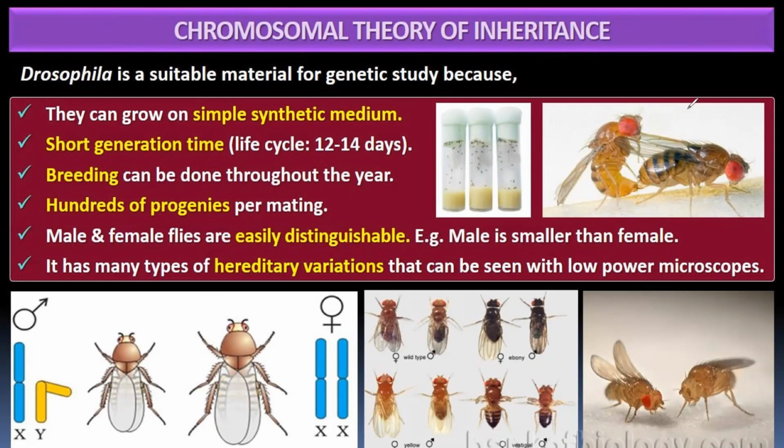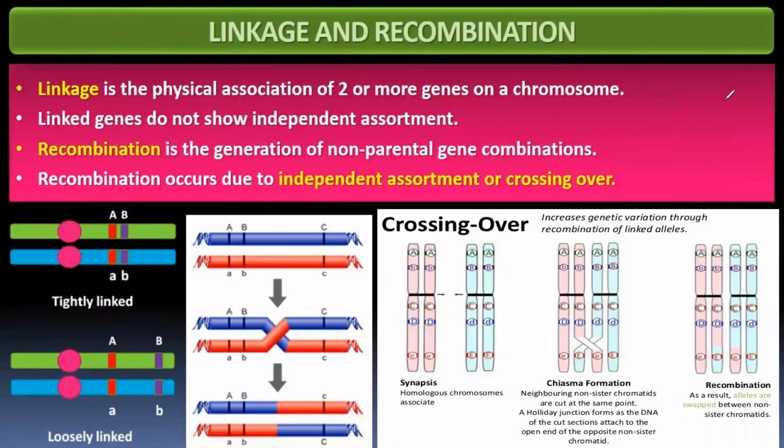Male and female flies are easily distinguishable. That means the male is smaller than the female. Here in the figure, the lower figure, you can see that males and females are easily distinguishable. It has many types of hereditary variation that can be seen with a low power microscope. One of the examples that Morgan worked on is through its eyes. So these are the points why Drosophila melanogaster is suitable for genetic study.